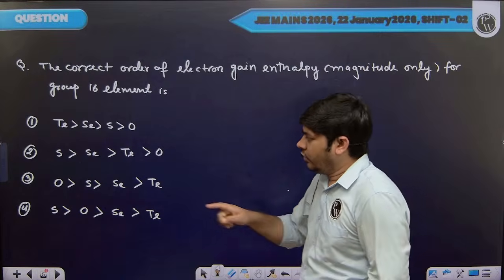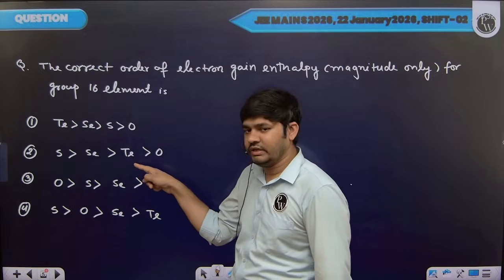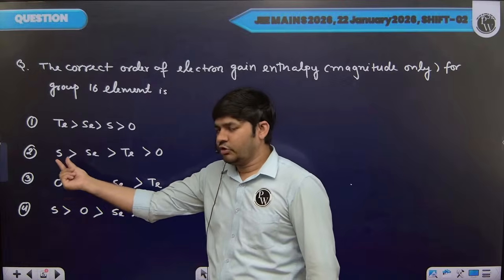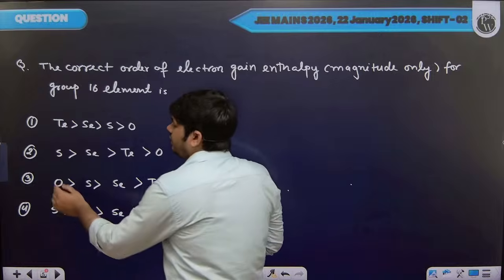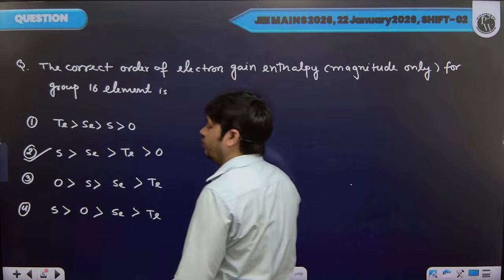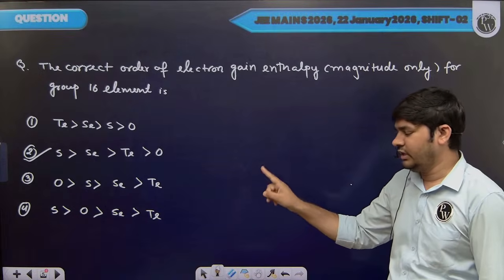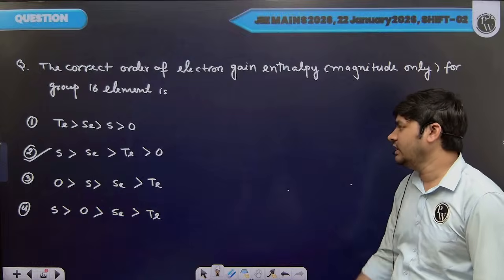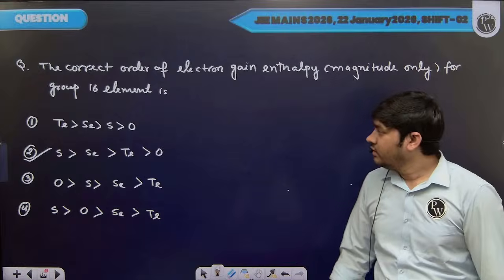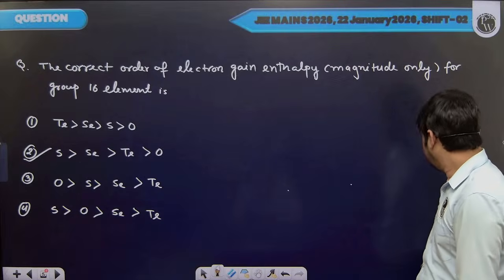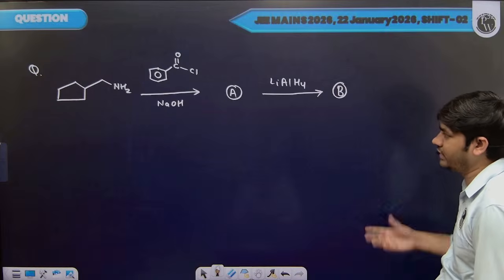So normal trend, as we move down the group, electron gain enthalpy will decrease. Due to smaller atomic size, oxygen has least electron gain enthalpy. So option 2 will be correct option in this case. Sulfur, selenium, tellurium, then oxygen with least electron gain enthalpy value. Okay, so easy question, memory based. Next, let's move to the next question.